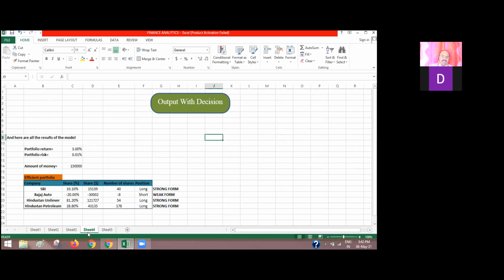Yes. How will you say the first one is the strong form? Sir, because it is State Bank. Yes, sir, position, you are correct. The position is a long position, so I consider it strong form. Yes, that's all. Okay.